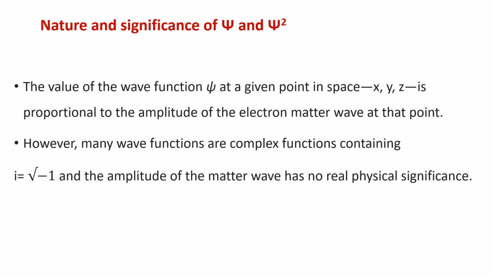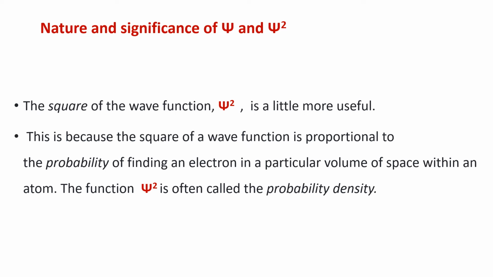However, many wave functions are complex functions containing i, equal to the square root of minus 1, and the amplitude of the matter wave has no real physical significance. The square of the wave function, psi square, is a little more useful. This is because the square of a wave function is proportional to the probability of finding an electron in a particular volume of space within an atom. The function psi square is often called the probability density.